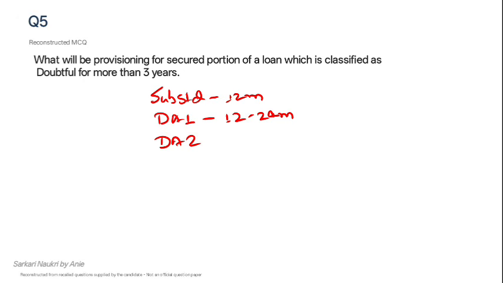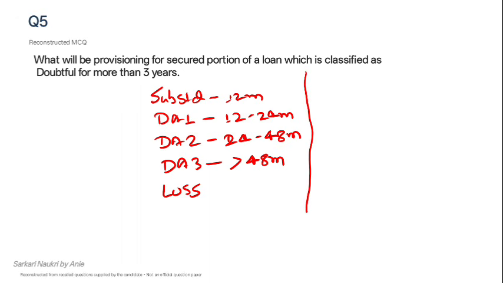Next it goes to DA2. DA2 is classified for 24 to 48 months, and next it goes to DA3 when the loan is NPA for more than 48 months, and next happens to be loss. When the bank writes off that particular loan from its books, then it is classified as loss. So for getting the provisions, there are two segments.